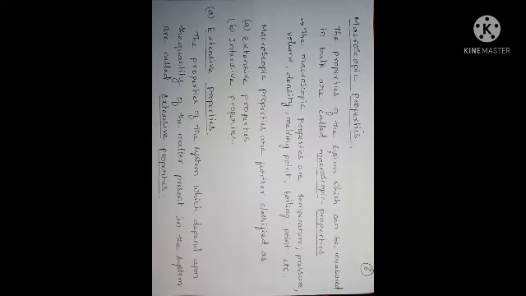Temperature is a macroscopic property. For example, if you ask to measure the temperature of water, whenever the water is in bulk, we can measure. If the water is in droplet form, the temperature of a drop of water cannot be measured, but the temperature of water when it is in bulk we can measure. So such type of properties are called macroscopic properties.